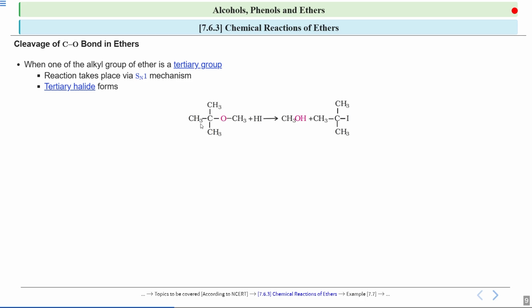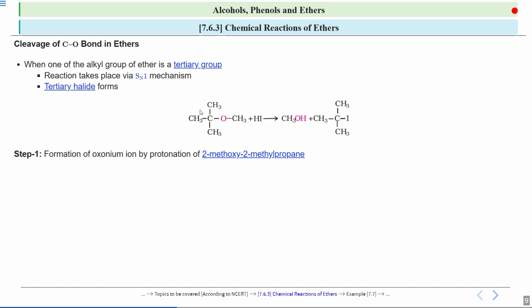Now look at this particular reaction. Here you see there is a tertiary group, because this carbon is further connected to 3 other carbon atoms. So this is a tertiary group, and you have hydrogen iodide. So you get this alcohol, which is methanol, and you get this tertiary halide. Now we will see the reaction mechanism, how this reaction is proceeding.